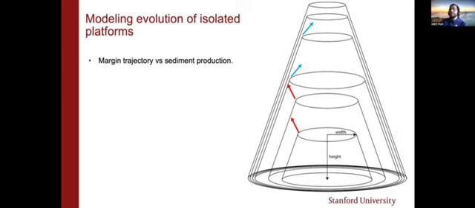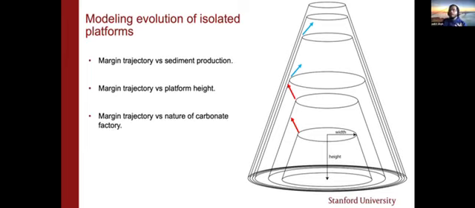One of the key features that we are interested in exploring is how the margin trajectory, which is easily observed in outcrops, as in the example I showed, and in seismic as well, is controlled by sediment production, or the K factor, which I showed in the previous example. The second aspect we are interested in exploring is how the trajectory of that platform correlates with the height of the platform. As I had shown for the linear platform, as the platform increases in height, it tends to retrograde and eventually drown.